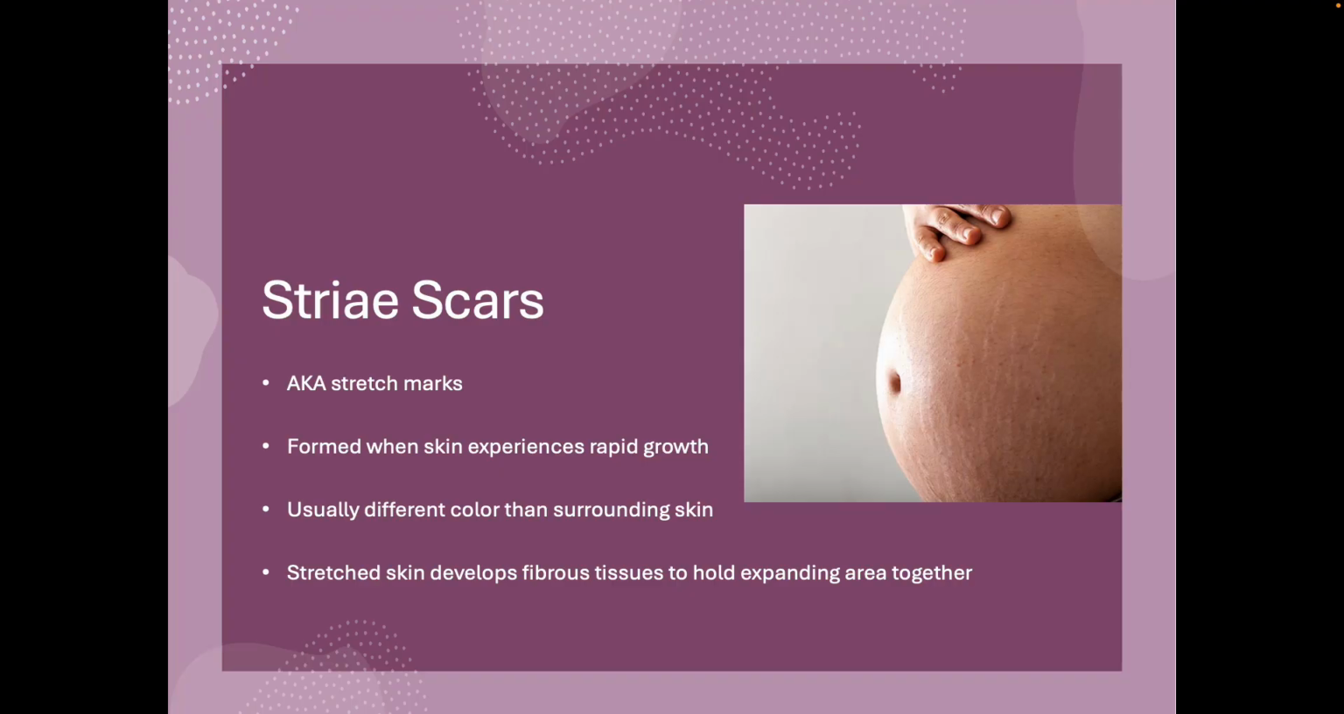It's usually a different color than surrounding skin. Could be white, red, whatever. This is when the stretched skin develops fibrous tissues to hold the expanding area together. So the skin is stretching too quickly and the body's like, we need to create extra tissue so that it doesn't tear. So that's what's happening here.